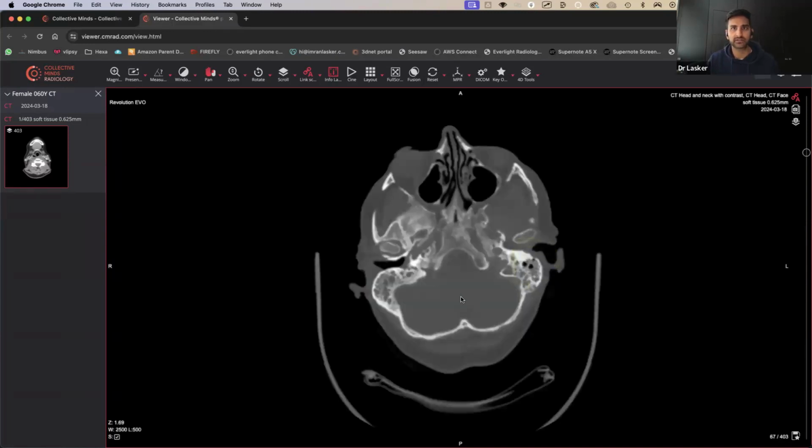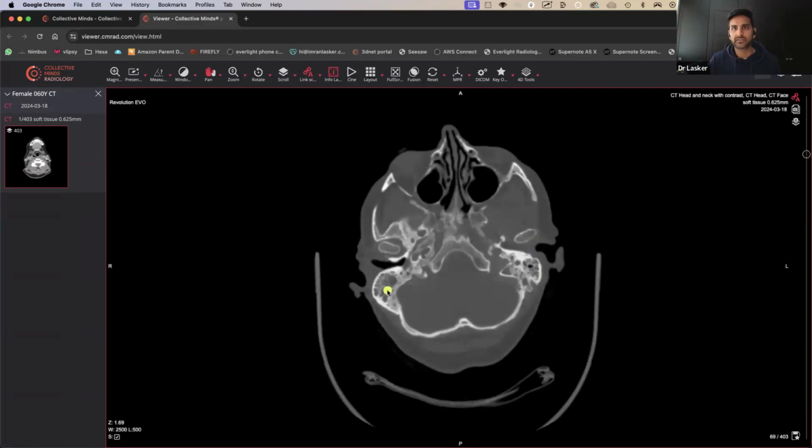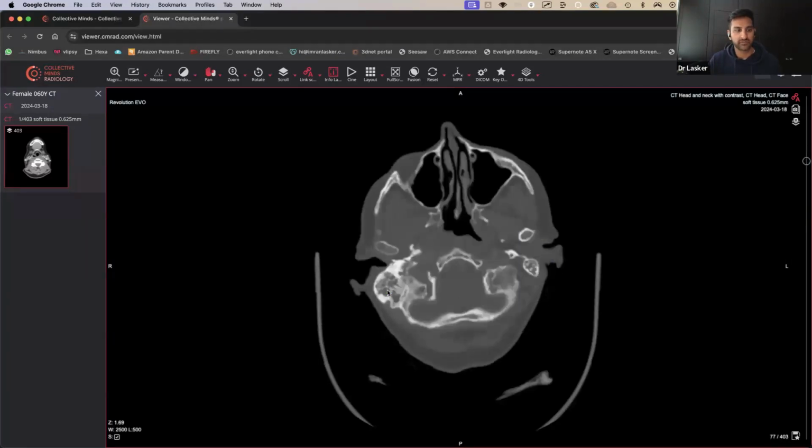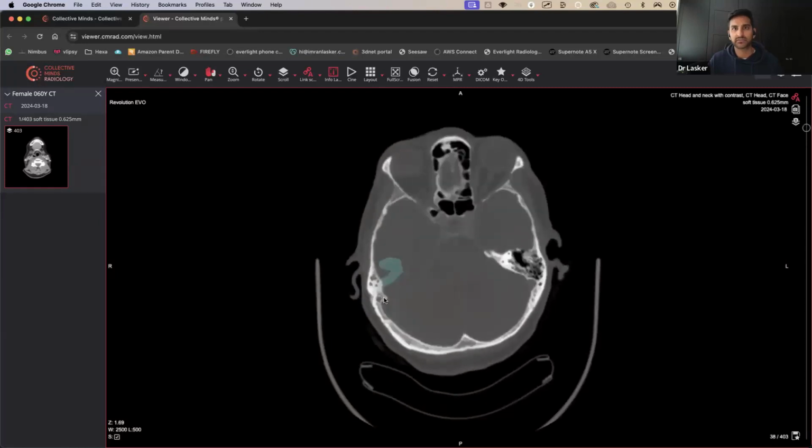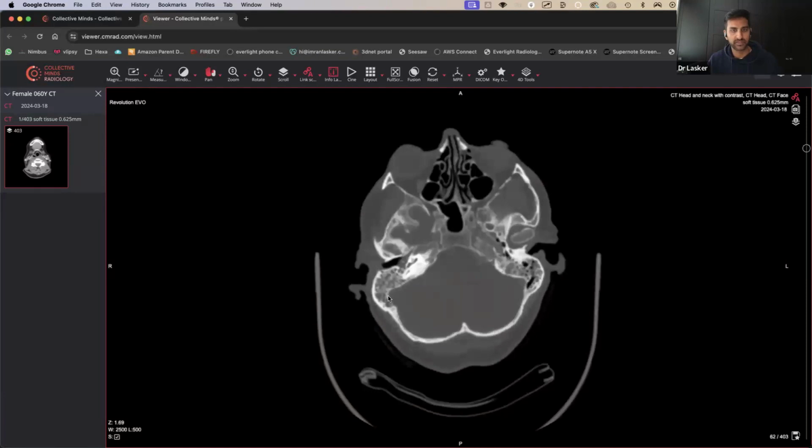So let's have a look at the lung windows. Actually, there's a bit of opacification over here and a bit of opacification over here as well. That doesn't look quite right, and the bone just seems a little bit fuzzy in this area. So I'd be concerned there could be some inflammation over here.